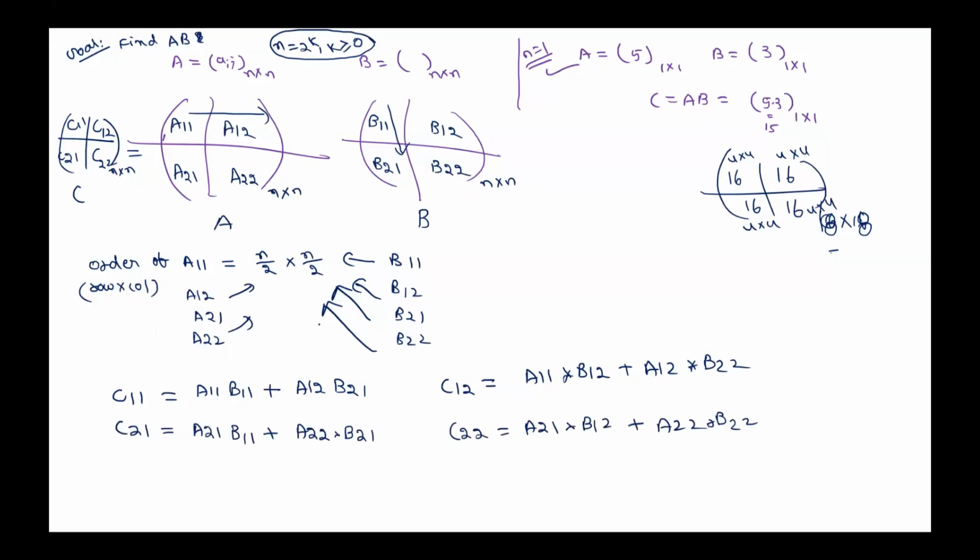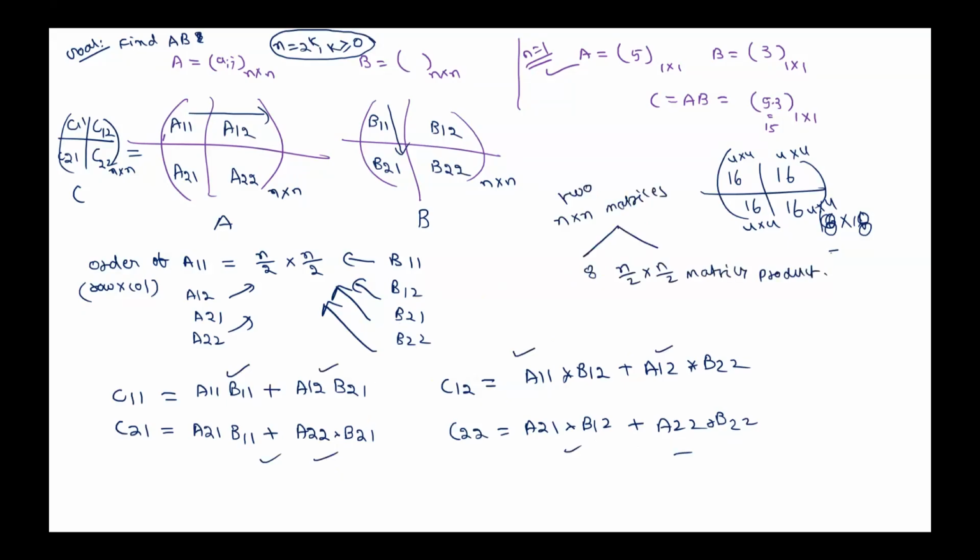That means in order to find the product C, how many multiplications are we performing? In order to multiply two n by n matrices, how many are we multiplying? 8 multiplications. 1, 2, 3, 4, 5, 6, 7, 8. We are finding the product of 8 n by 2 by n by 2 matrices, no?